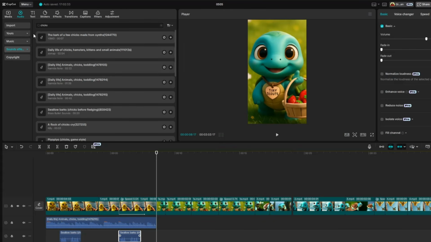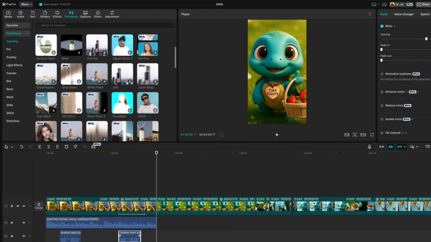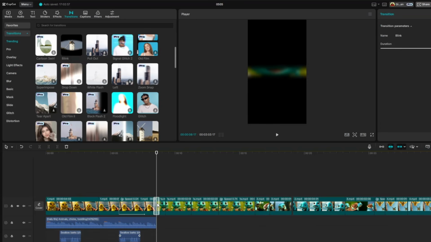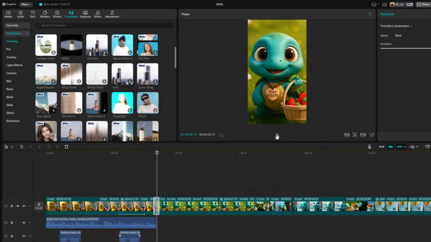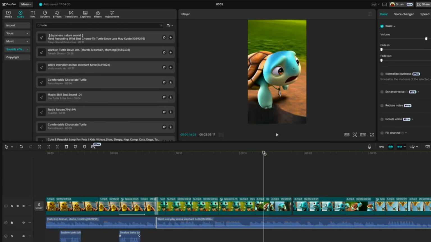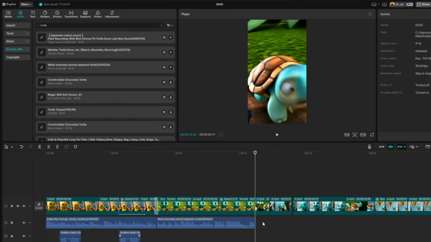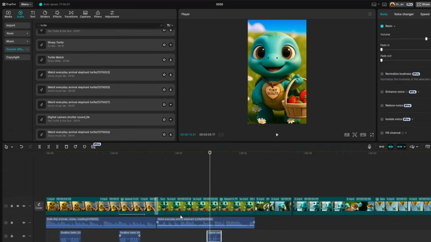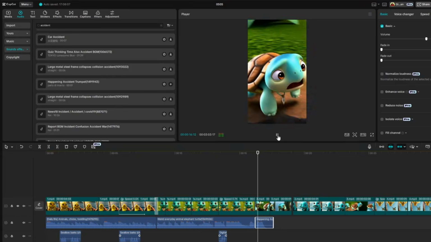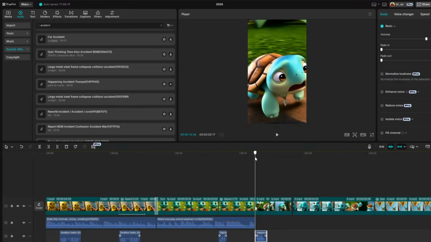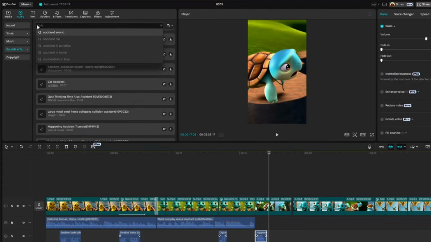Next, let's add a transition to the video. Just click on Transitions. Choose a transition style and drag it between your video clips. Continue adding background music and sound effects to each scene until you reach the end of the video. And add a transition style between each video clip. Choose the one that best fits the mood and flow of your scenes.